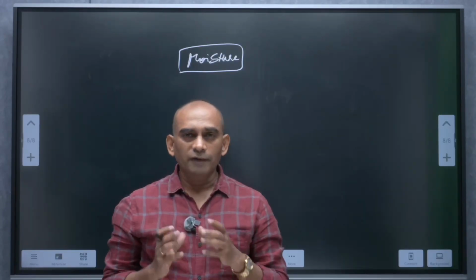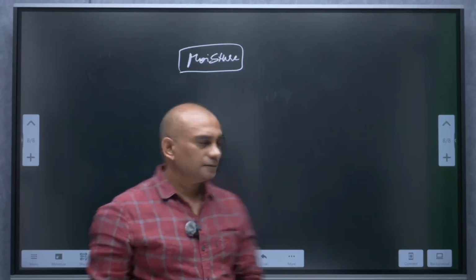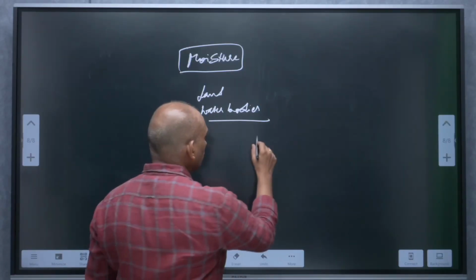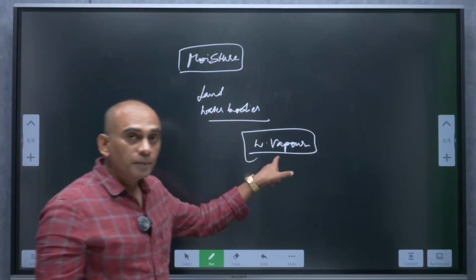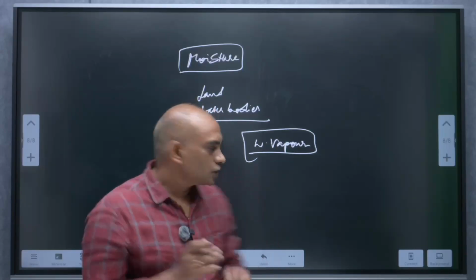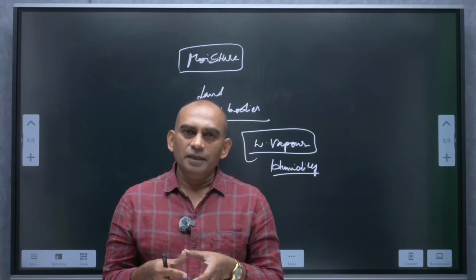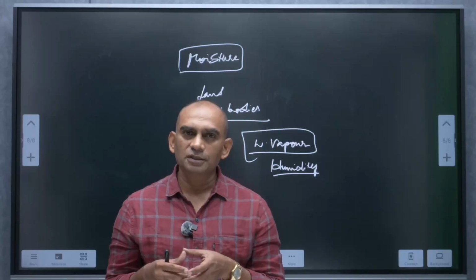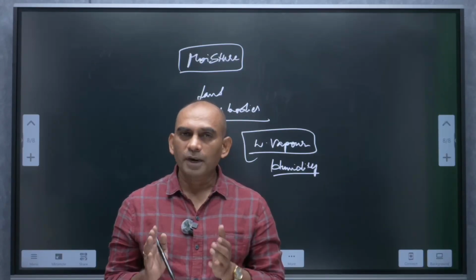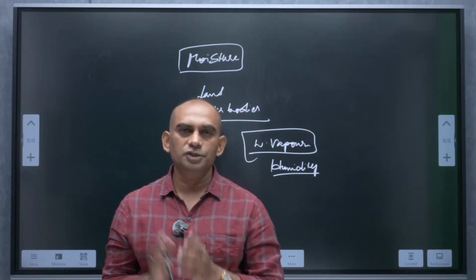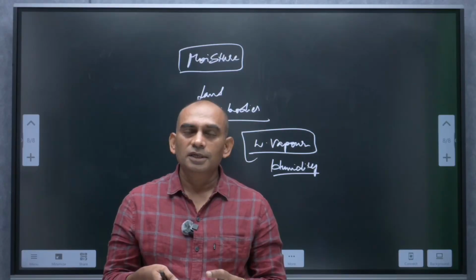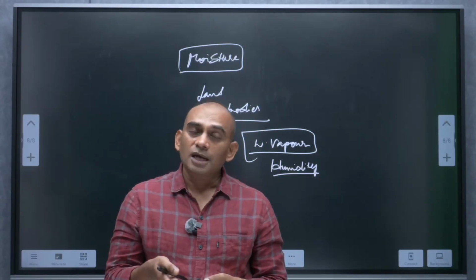When water evaporates from the land and different water bodies, it becomes water vapor. This water vapor is nothing but moisture. Moisture present in the air is called humidity. What does it mean? When there is a high temperature, air gets warmer. Warmer air has got the capacity to hold more moisture.